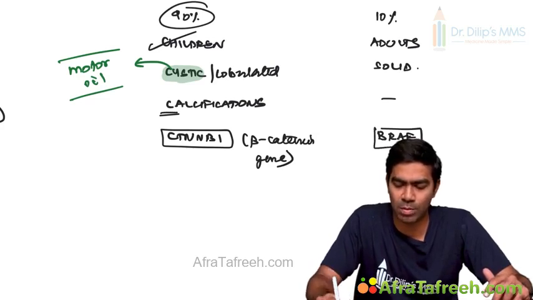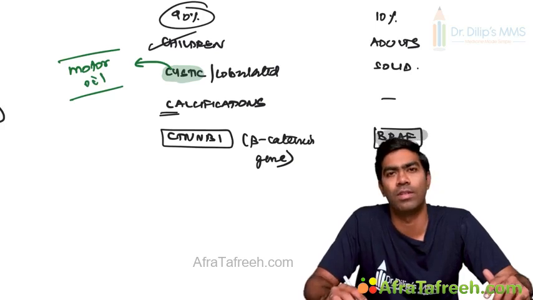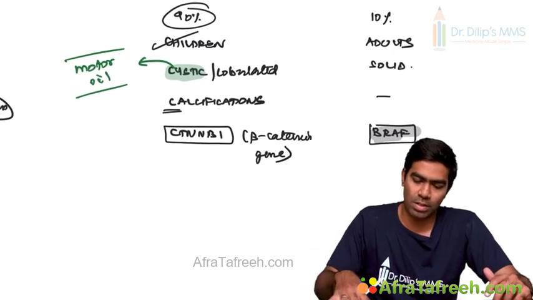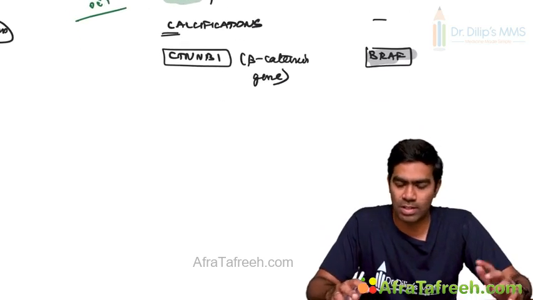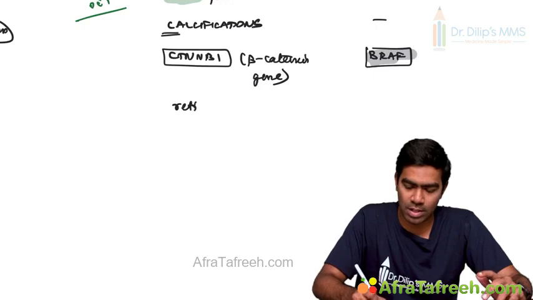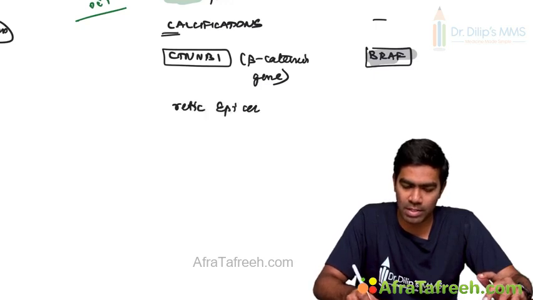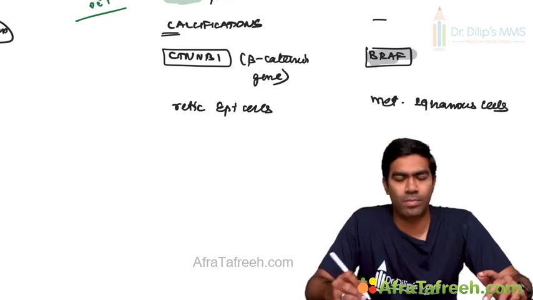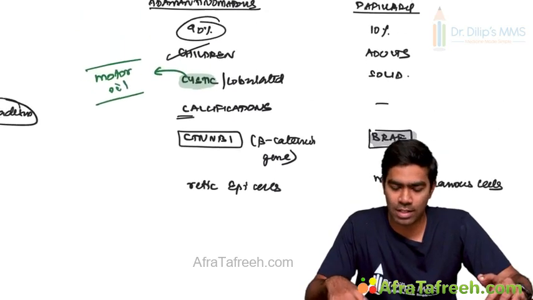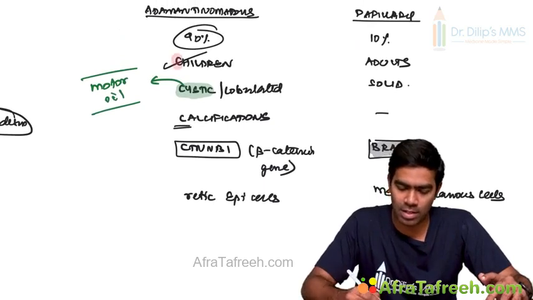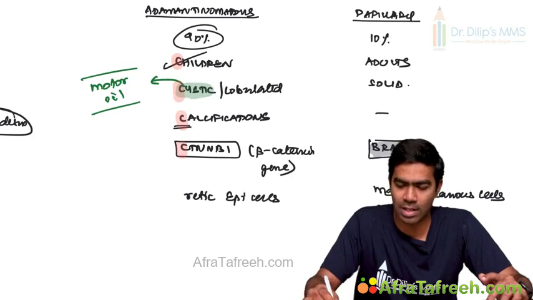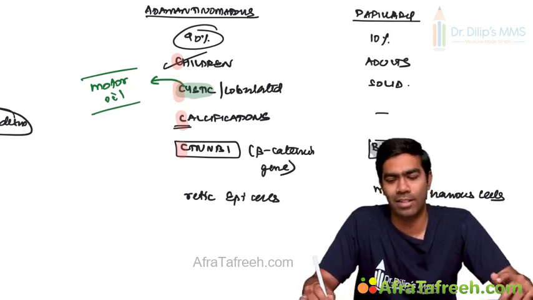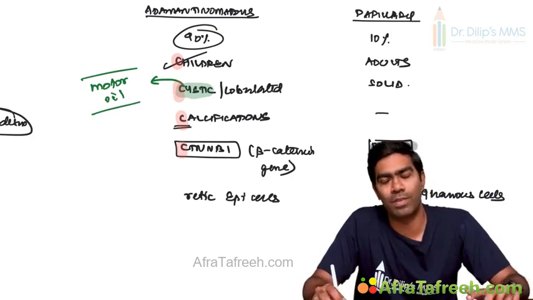We have seen extensively about BRAF in the first video itself, right? BRAF mutations. Finally, what is the cellular appearance, histological appearance? They are going to have reticular epithelial cells, whereas here they will have metaplastic squamous cells. So you can see all are C's in adamantinomatous variety, isn't it? Children, cystic, calcification, CTNNB1. So a lot of C's are there in this adamantinomatous variety of craniopharyngioma. So you can remember like that also.